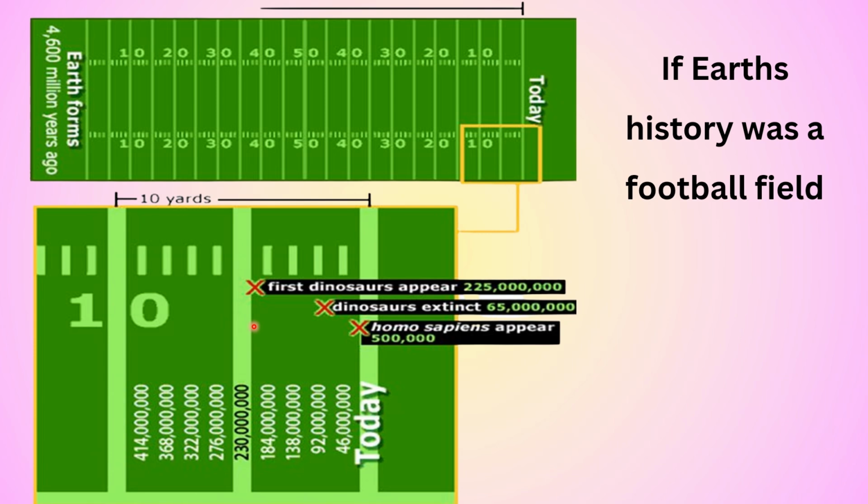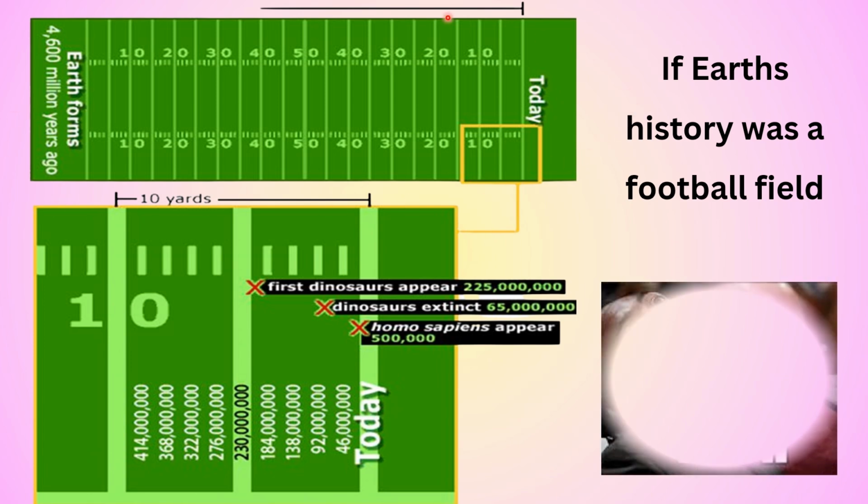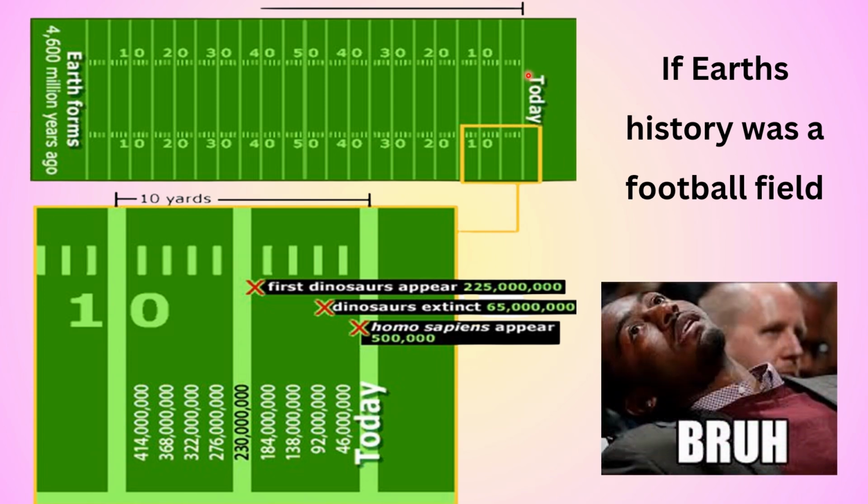where the dinosaurs first came into existence ever. And this mark is where they went extinct from the meteor that we just talked about earlier. And this last line here is all of human history. We're talking Neanderthals, ancient Egypt, ancient Rome, and even today. So out of this entire football field, all of human history is tied up in this last final line.